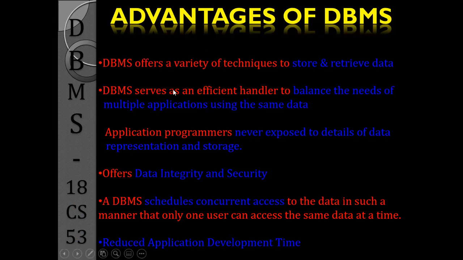It allows multiple users to access the data at the same time. It provides data abstraction, that is, it hides the details of the data representation and the storage. It also provides data integrity and security. It allows only authorized users to access the data.